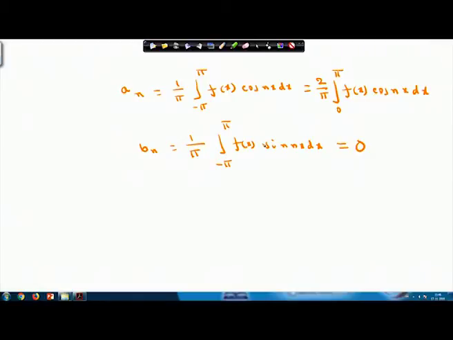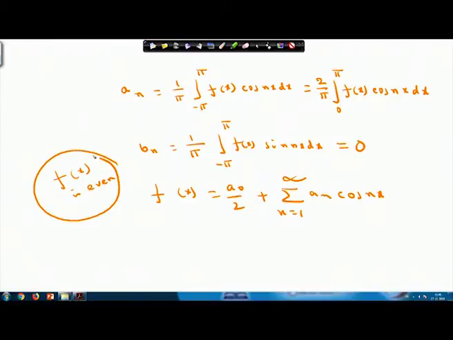Please note that f x will be a 0 by 2 plus summation n equals 1 to infinity a n cos n x when f x is an even function.